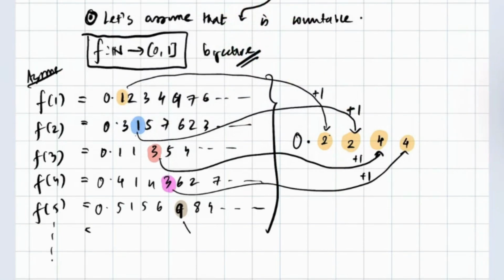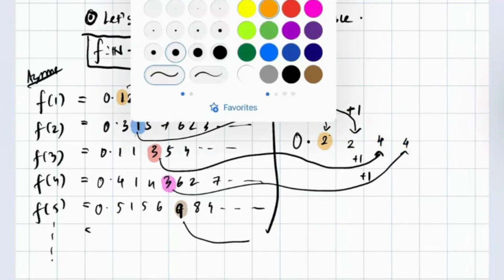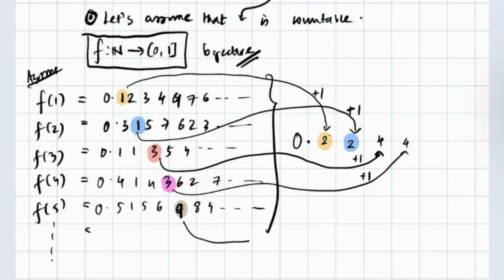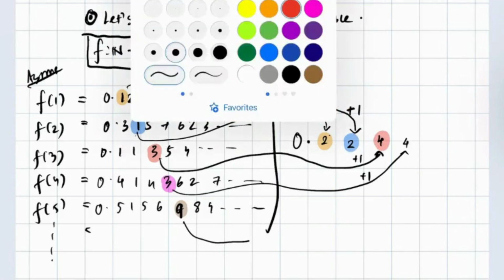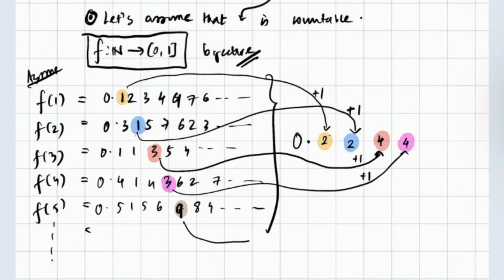I'm sorry, I gave the wrong colors. Blue, red, purple. So now what do we do for 9? We cannot add 1 to it, so it becomes 10. So 9 goes to 0.